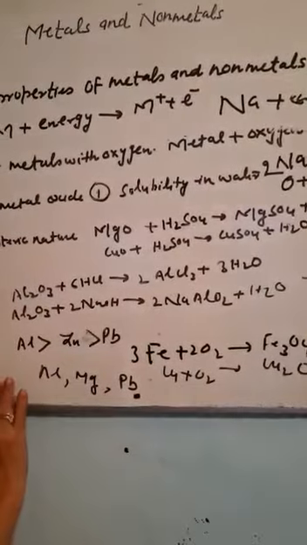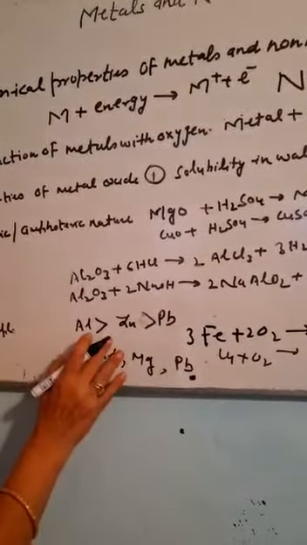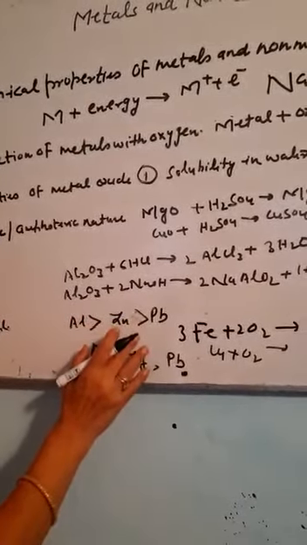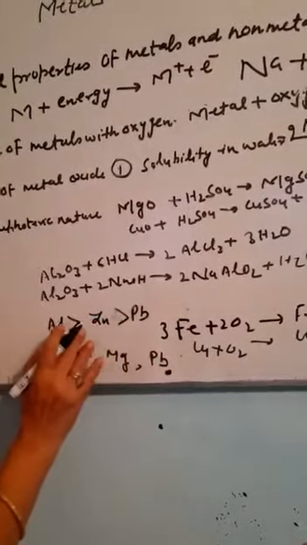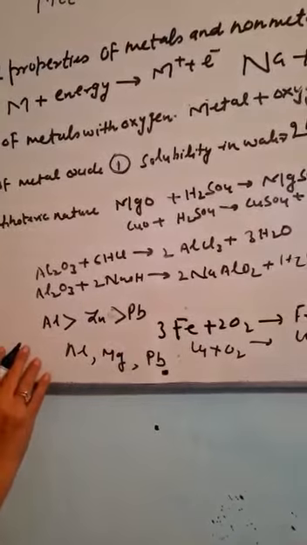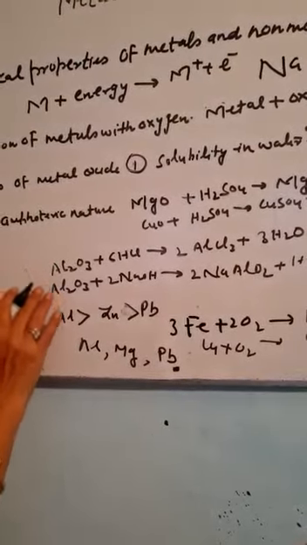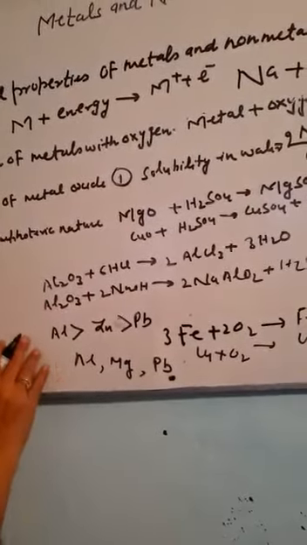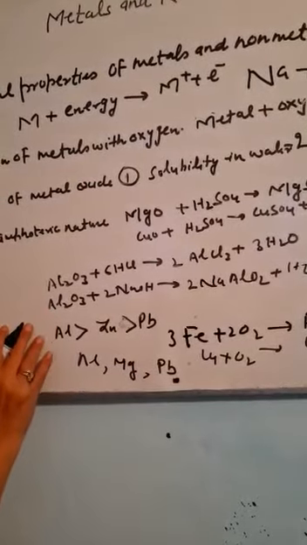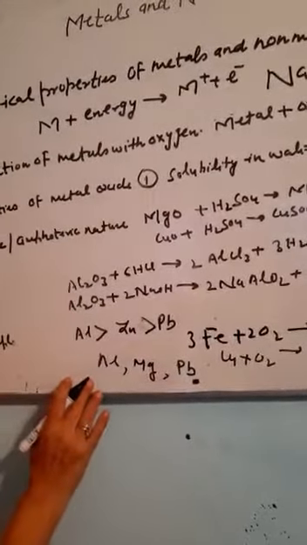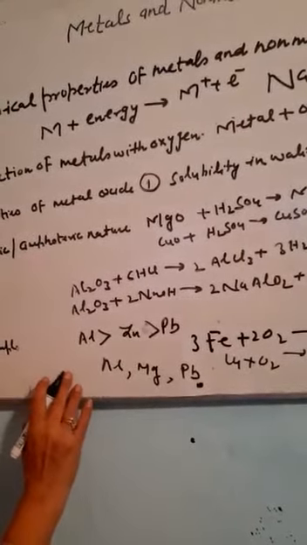If we see the reactivity order for three elements, the most reactive is aluminium, then zinc, then lead. So we can very easily tell, just by seeing the reaction of these elements with oxygen, which one is the most reactive. The layer of aluminium oxide at the surface of aluminium protects it from further reaction.